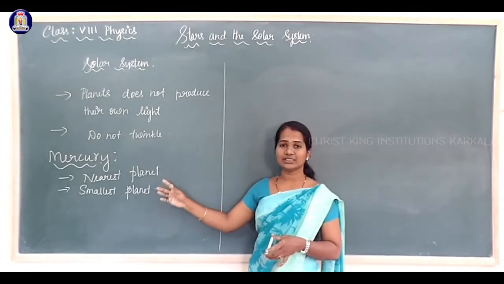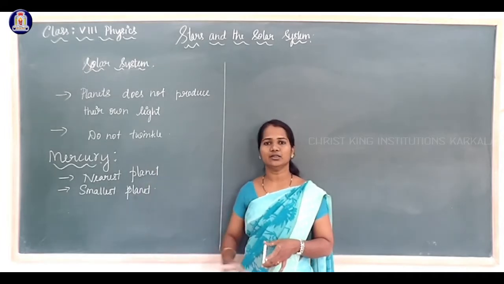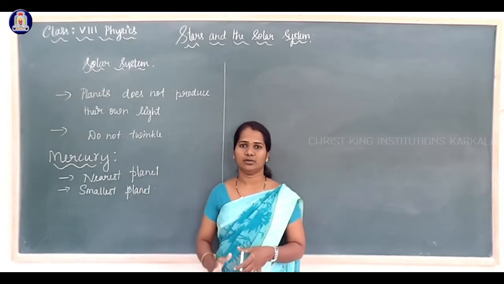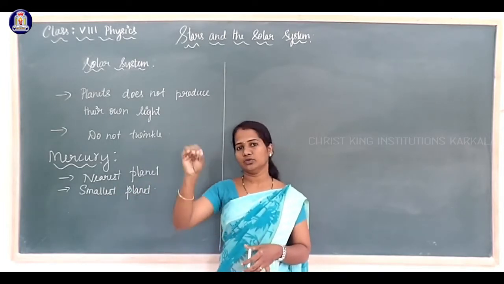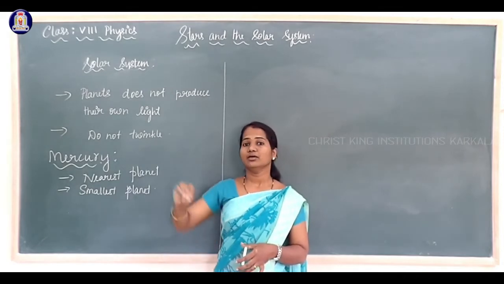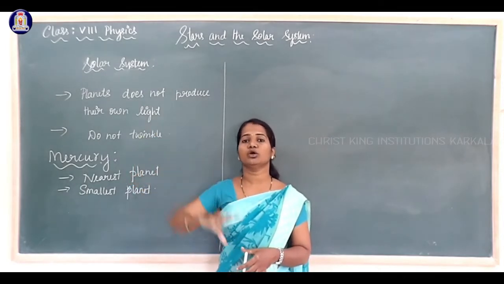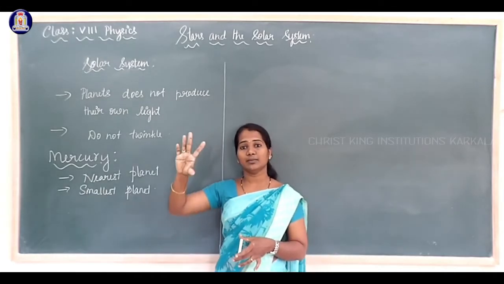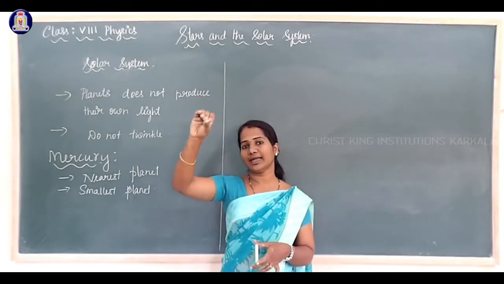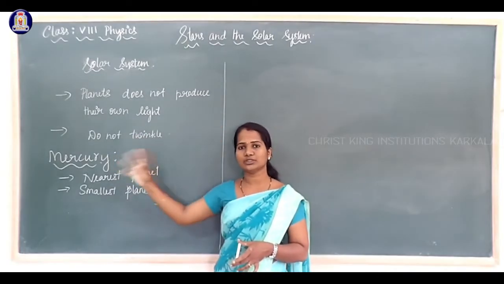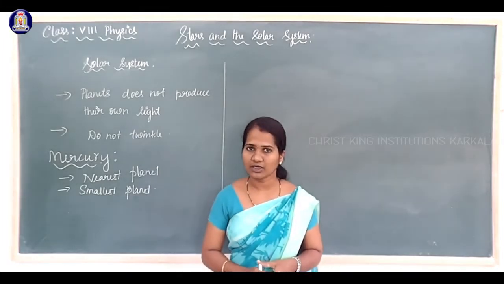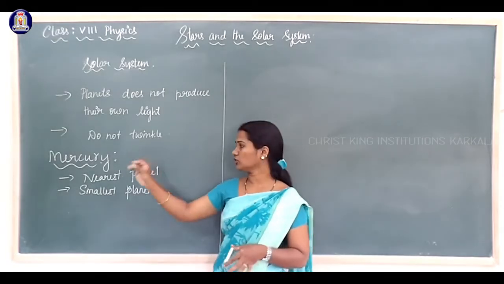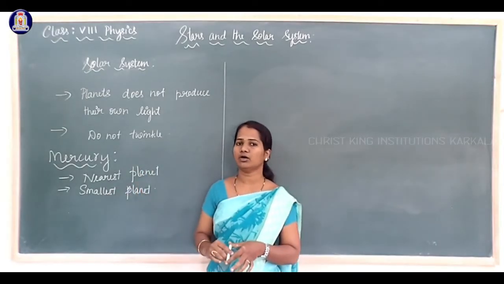But we can see Mercury. It is observed early in the morning or in the evening, visible on the horizon. The place where you want to see Mercury should not be obstructed by buildings, mountains, or walls. Mainly it is observed on the horizon in the early morning or in the evening.